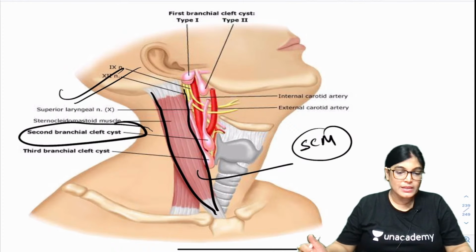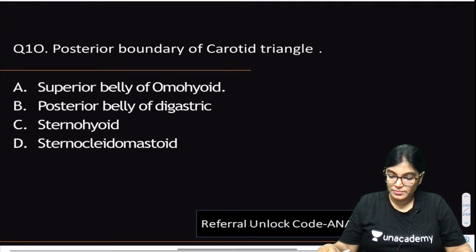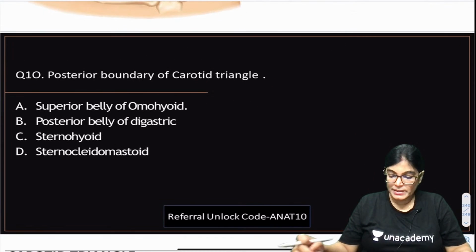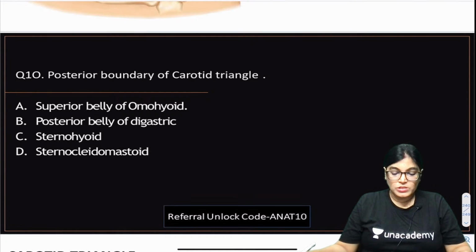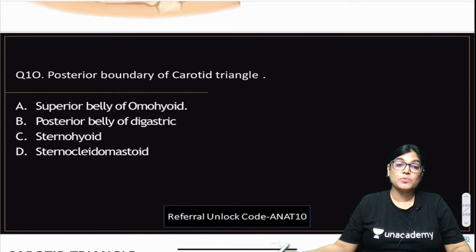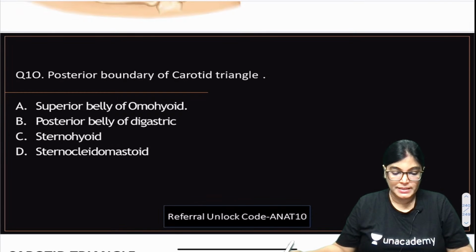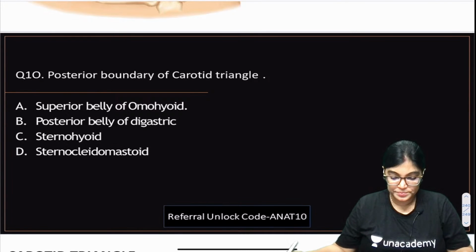Okay, everyone. Let's move on to the next MCQ, the 10th number MCQ. Question number 10. The posterior boundary of the carotid triangle is bound by which of the following? Which of the following muscles forms the posterior boundary of the carotid triangle? Whether it is the superior belly of omohyoid, posterior belly of digastric, sternohyoid or sternocleidomastoid muscle. So according to you, which is the correct answer? Question number 10, mark the correct answer.